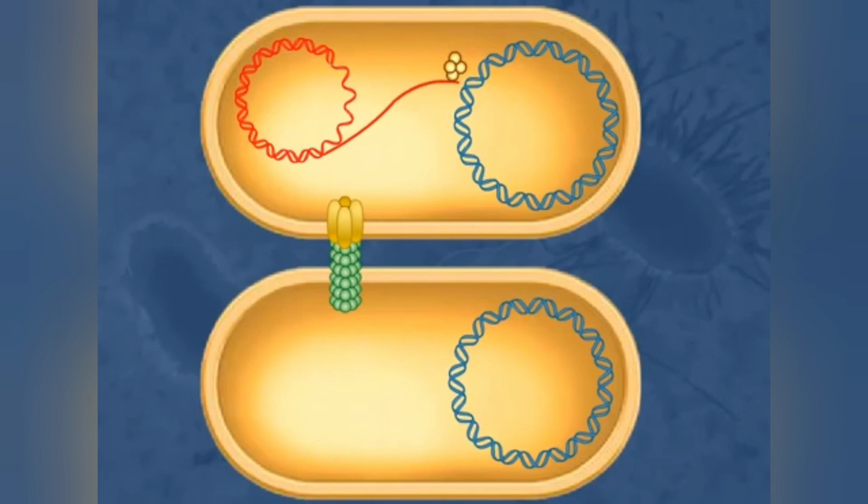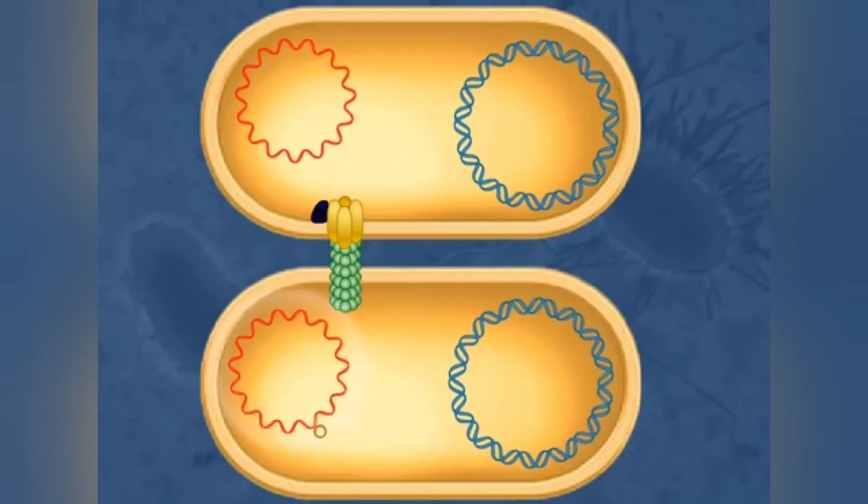Accessory proteins of the relaxosome are released, but a portion of the relaxosome called the relaxase remains attached to the tDNA. This tDNA relaxase complex is recognized by a coupling factor and transferred to the exporter, a complex in the F+ cell that is contiguous with the pilus. The exporter pumps the tDNA relaxase complex into the recipient cell. Once the entire tDNA molecule is transferred to the recipient cell, relaxase joins the ends to make a circular DNA molecule. As the tDNA is transferred to the recipient cell, it is replicated to become double-stranded.